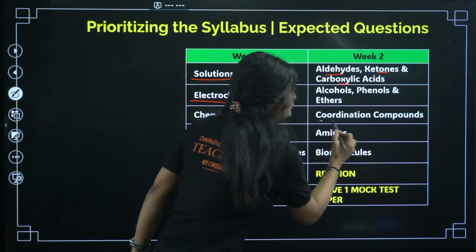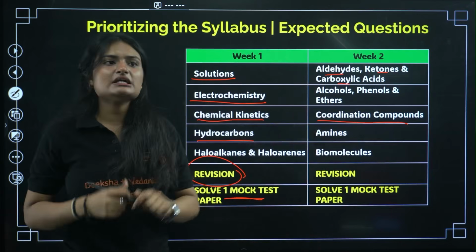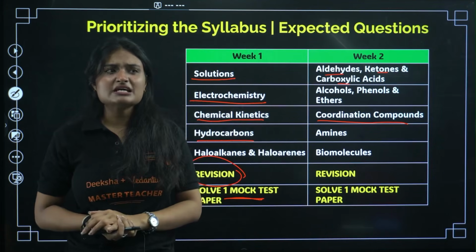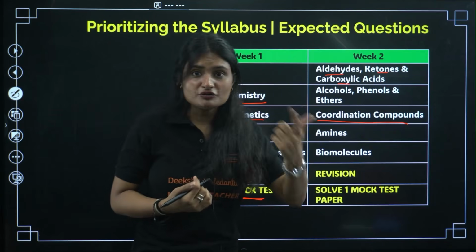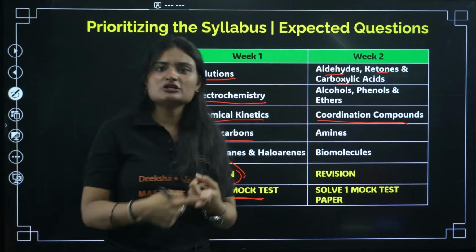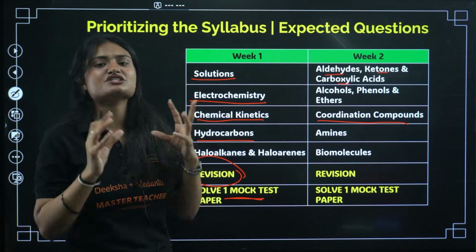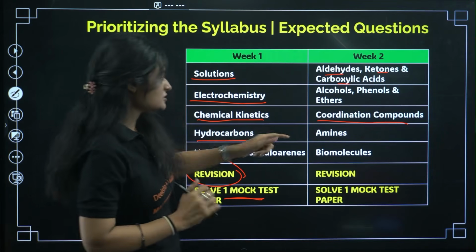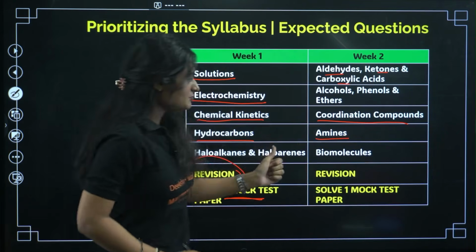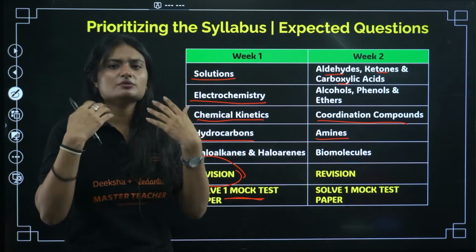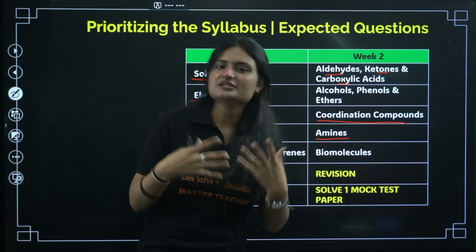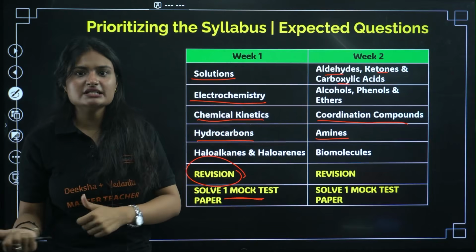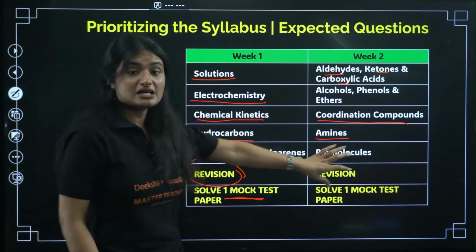Then you have coordination compounds. In coordination compounds, the configuration of d block elements, and then the splitting in octahedral complexes and tetrahedral complexes is very important. Weak field ligand, strong field ligand, right? That is very important. In amines, reactions are very important. Same in biomolecules: monosaccharides, disaccharides, polysaccharides are very important. And then you have reducing sugars, non-reducing sugars, right? The monomers are all very important.